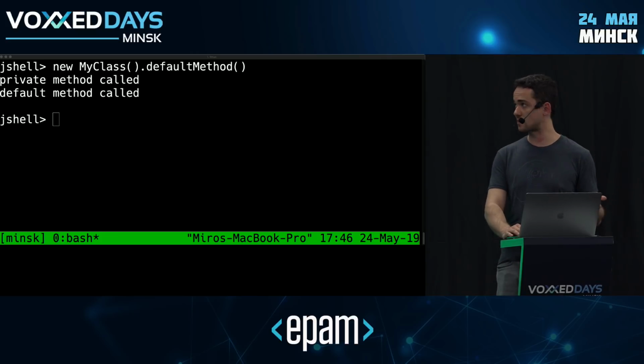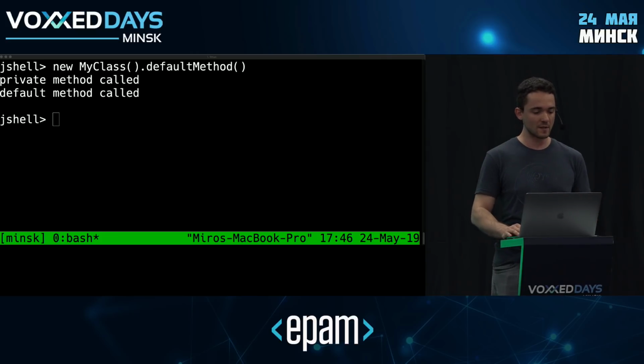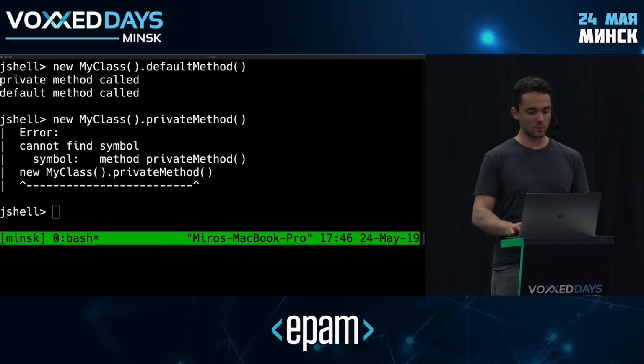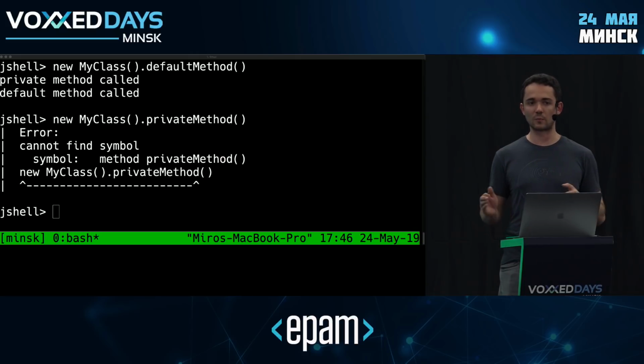OK. Now, if I run my class again, I can call the default method. Of course, this works. It calls the private method in the background, right? And if I try to call the private method directly, this will not work at all, right? So the private method is in the interface, but it's not a part of my public API. So it's a very nice little addition to the JDK that allows us to evolve our APIs without polluting them.